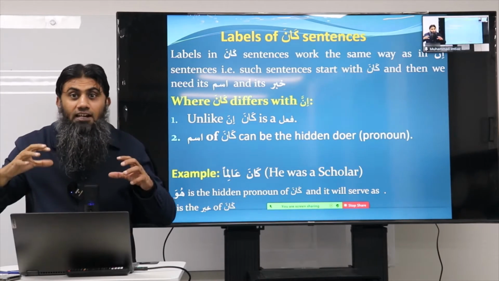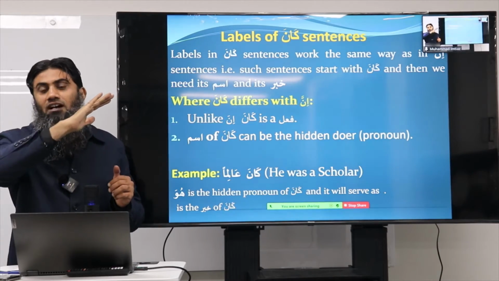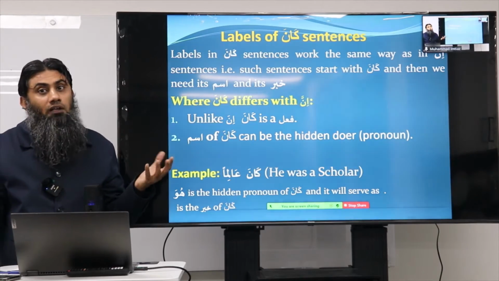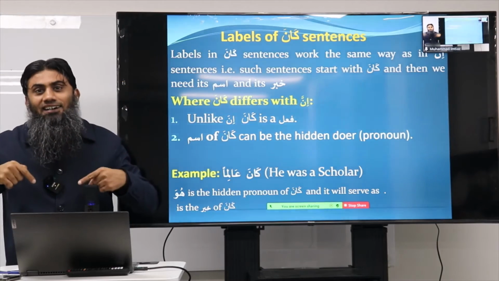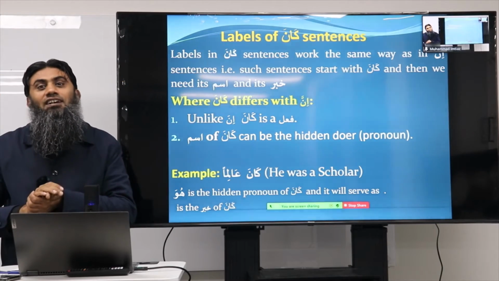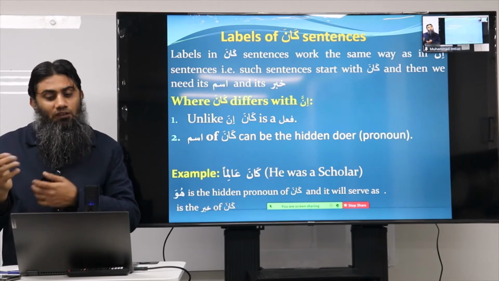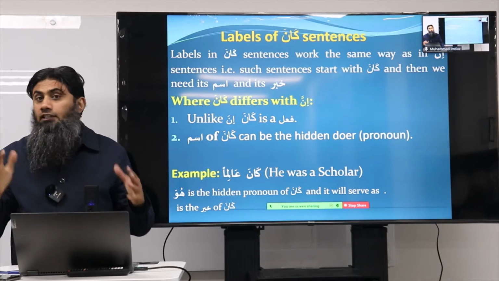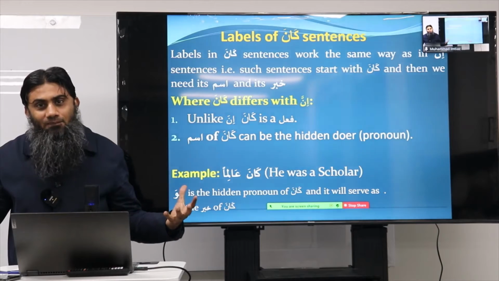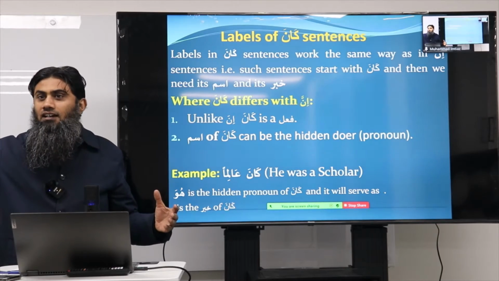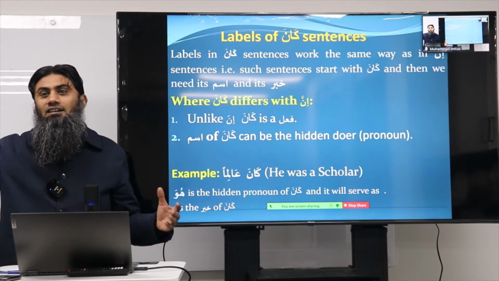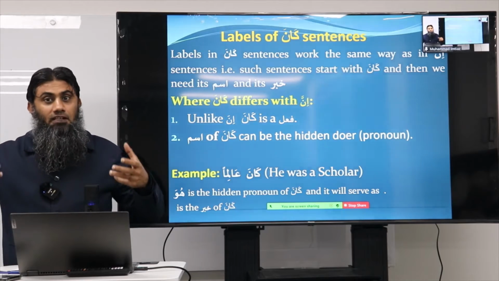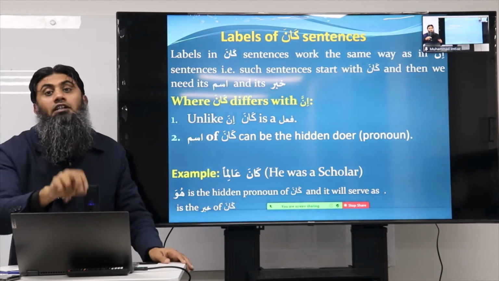So ism of inna is always outside of inna, either a clear ism or a pronoun. But the ism of kana can be inside of kana, which is the hidden pronoun. Okay, these are two main differences, even though in terms of their programming they work the same way: ism of kana, ism of inna, khabar of kana, khabar of inna. But in terms of their concept, that's how they differ.